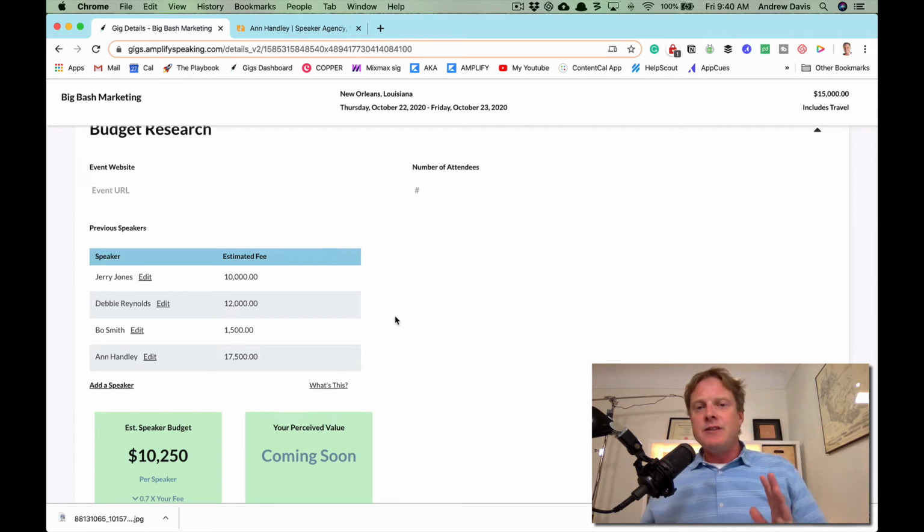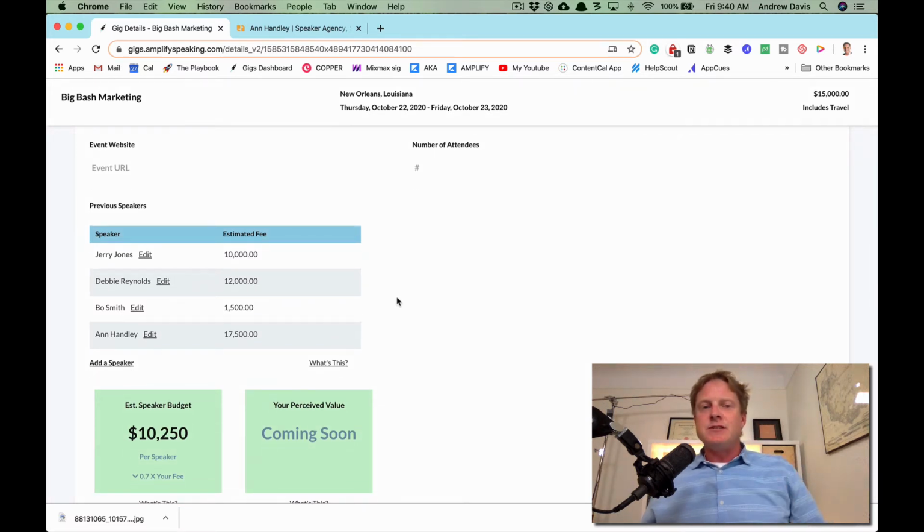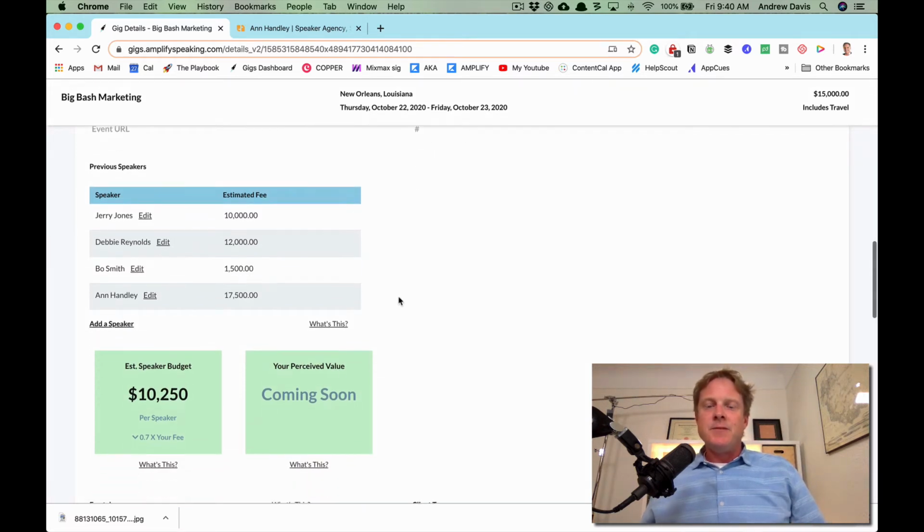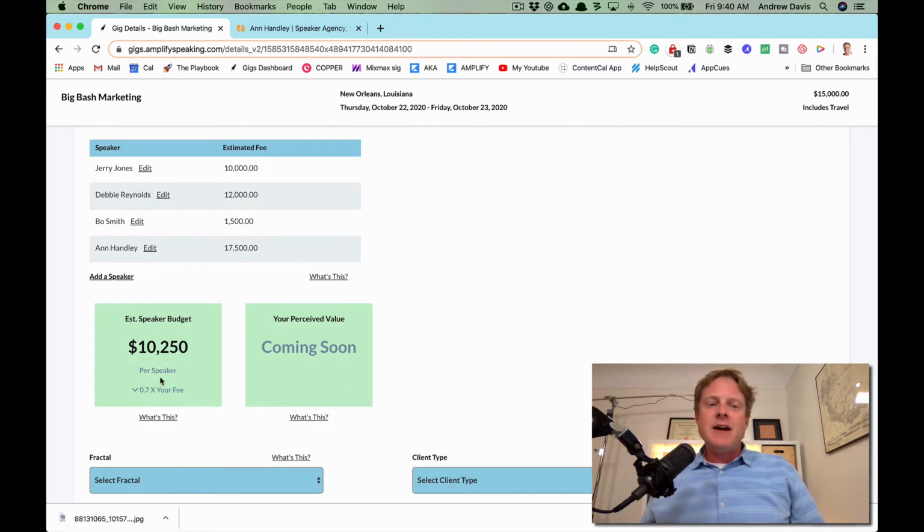Now, here's the important thing. As soon as you learn that speaker's fee, especially if you have more than one year or more than one keynote speaker, you can then find out their estimated average speaker budget. This is a very simple calculation. It just takes all of those speaker fees and averages them, but you'll be able to tell whether you're in the ballpark, because look, I'm asking $15,000 for this event.